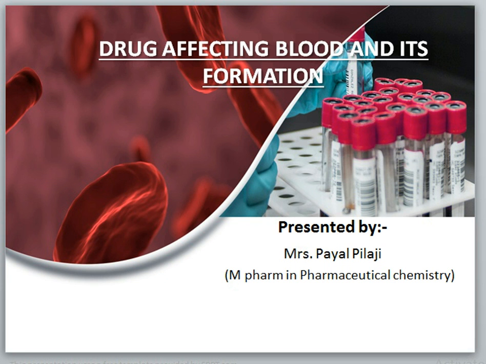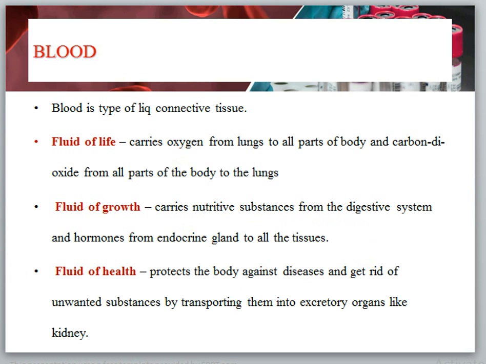So firstly we start with the point blood. The blood is a type of liquid connective tissue. It is also a fluid of life because it carries the oxygen from lungs to all parts of the body and carbon dioxide from all parts of the body to the lungs.